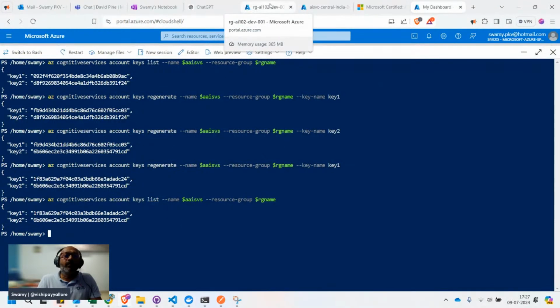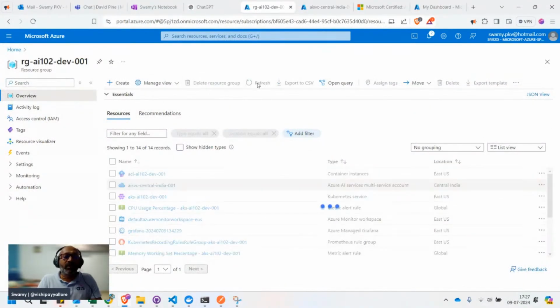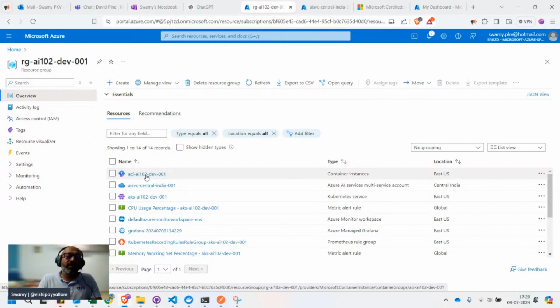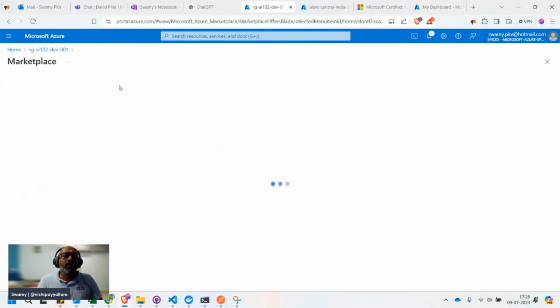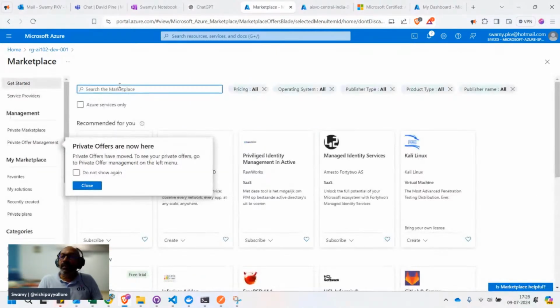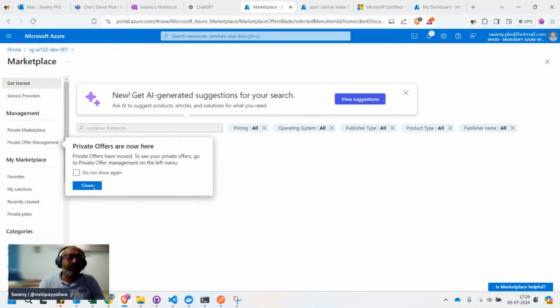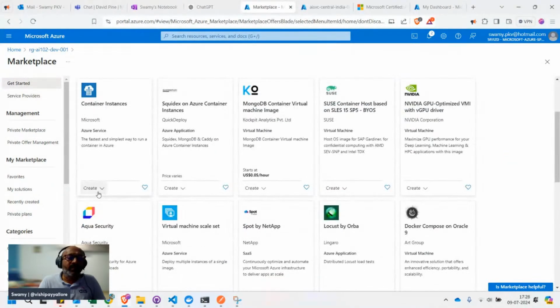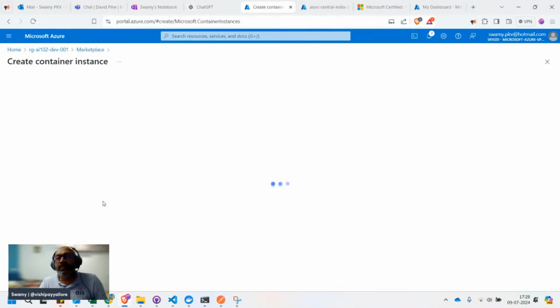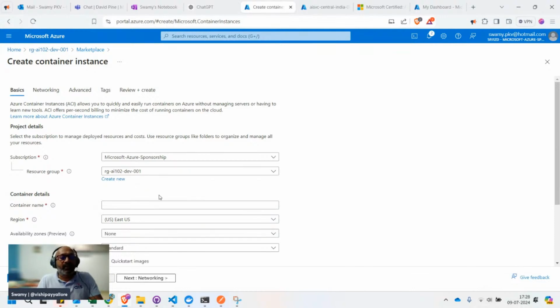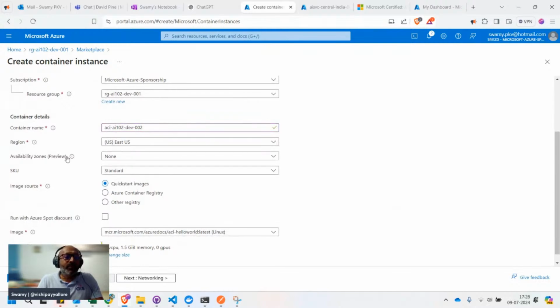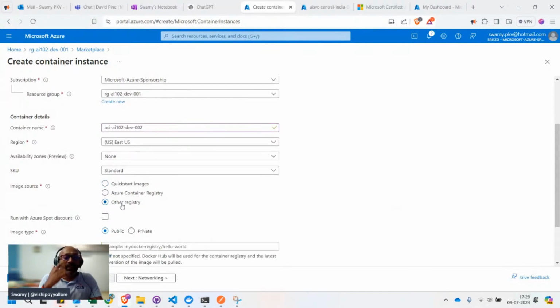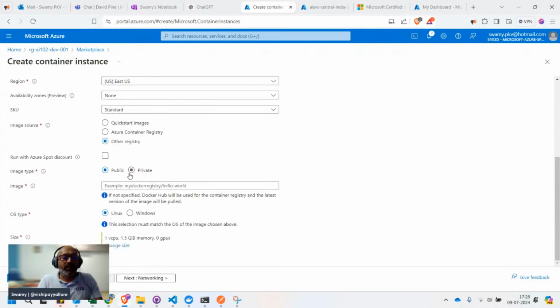So I'll come back here and let me refresh. I already have one, but let's create a new one. Let's call it 002. So I'll click on create, and container instances. Here is the container instances. Just click on this, and I will say 002. Okay, that's East US availability zone. I don't need it. And this is the other registry, and that's a public image.